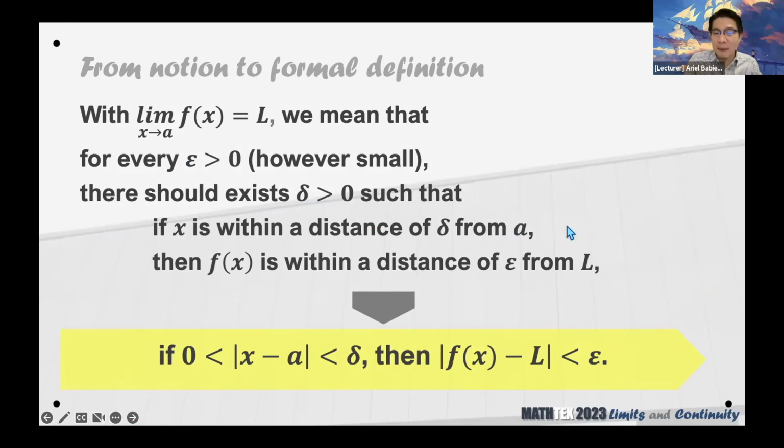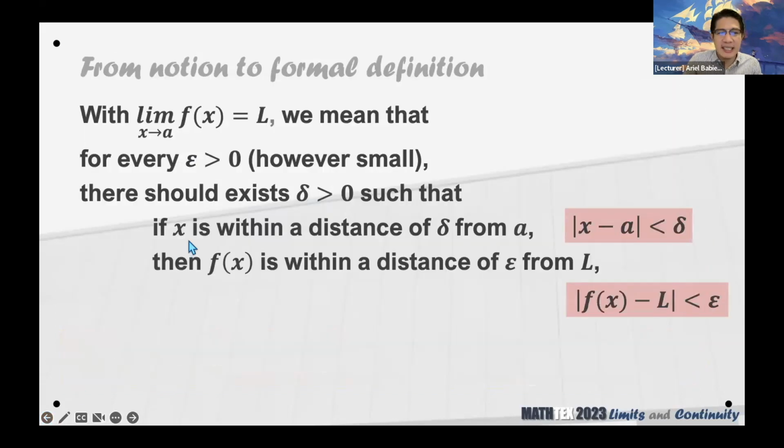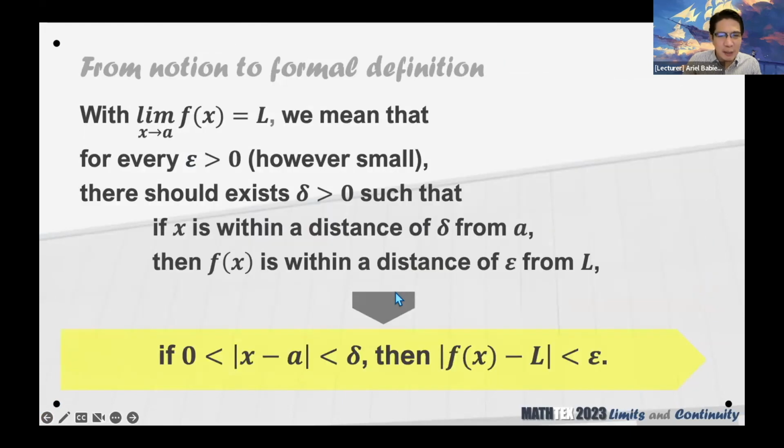Pero may problema kayo. May napansin kayo dito, biglang may isa akong bagay na idinagdag. Sabi lang kasi natin sa previous slide, the distance of x from A is at most delta, the distance of f of x from L is less than epsilon. Pero pagpunta nyo dito, may napansin kayo sa naka-yellow na highlight, may bigla akong idinagdag dyan. Anyone, may napansin bang bigla may sumulpot na lamang?